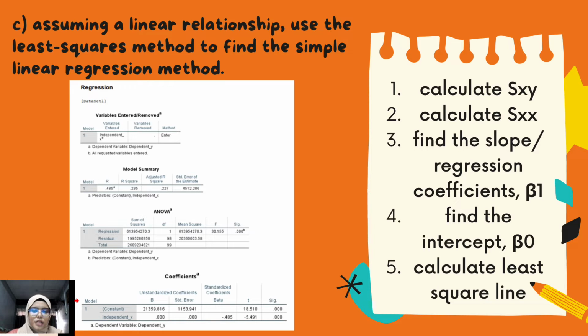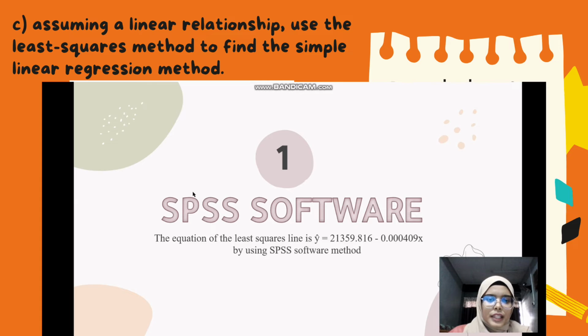In this our project, we use two methods for finding the linear regression model. First, by using software SPSS, and second, by using manual calculation. For the SPSS software, the equation of least square line is y hat equal to 21359.816 minus 0.00409x. And I will show how to get this equation by using SPSS.